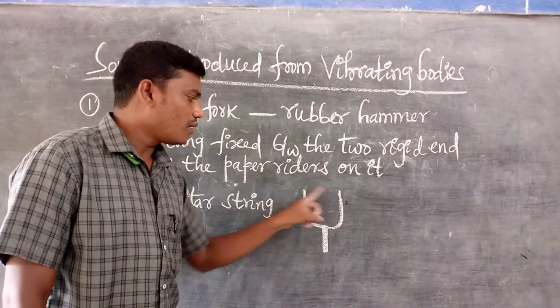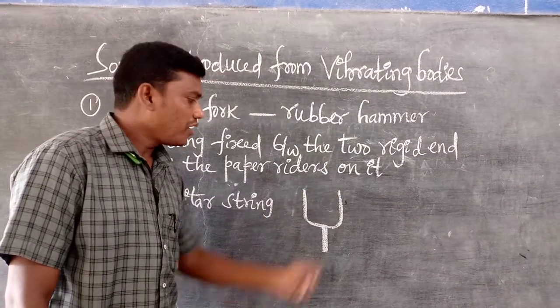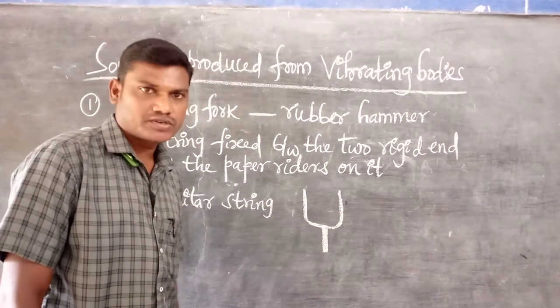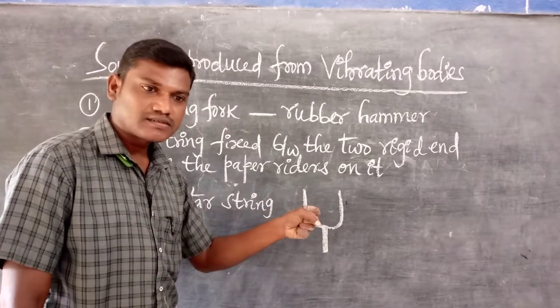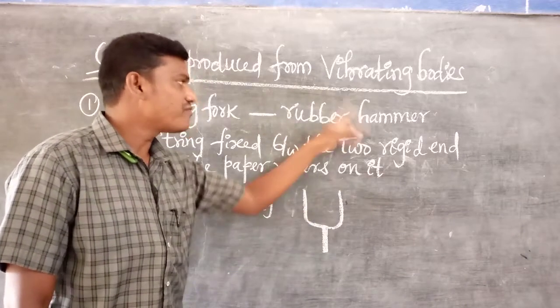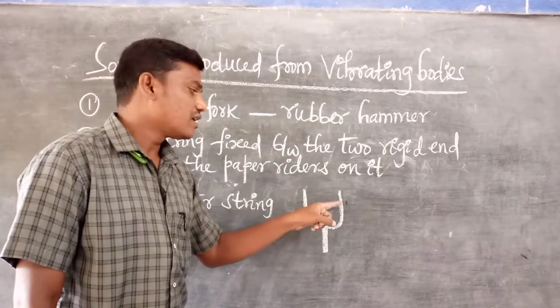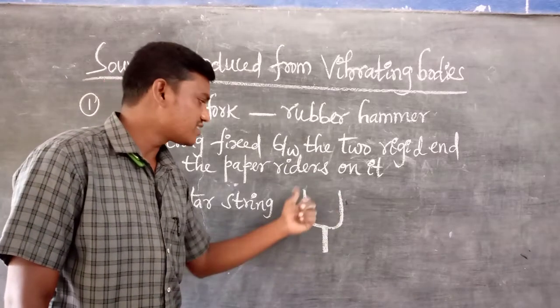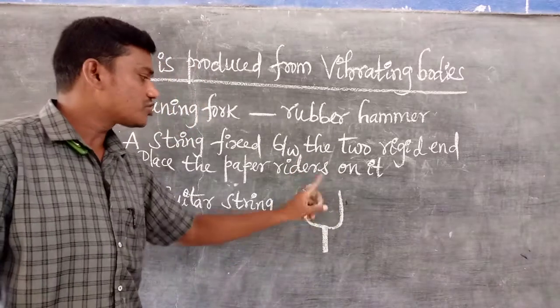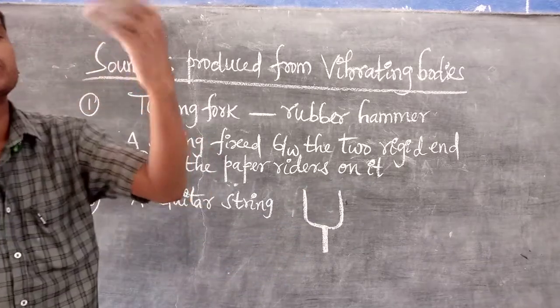So these two are the prongs of the tuning fork. It has one rigid support. This rigid one we can hold in our hand, and with the help of a rubber hammer we hit any one of the prongs, either left hand side or right hand side. They start vibrating and produce the sound.